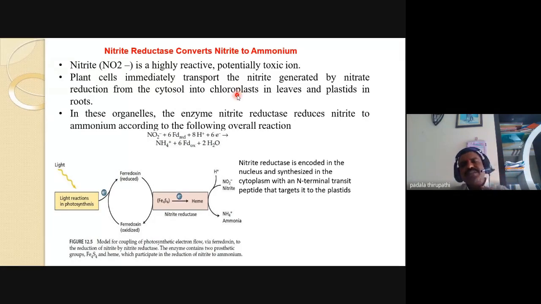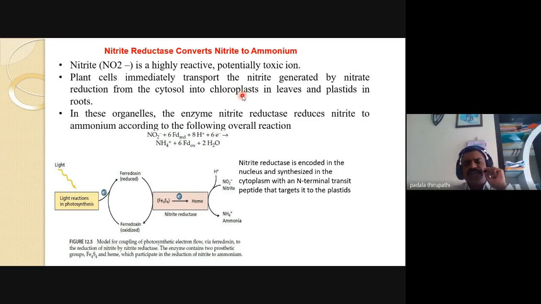Chromoplasts contain different colors for attracting bees in the pollination process of flowering plants. Leucoplasts do not contain any pigments and are useful for the preservation of food material.